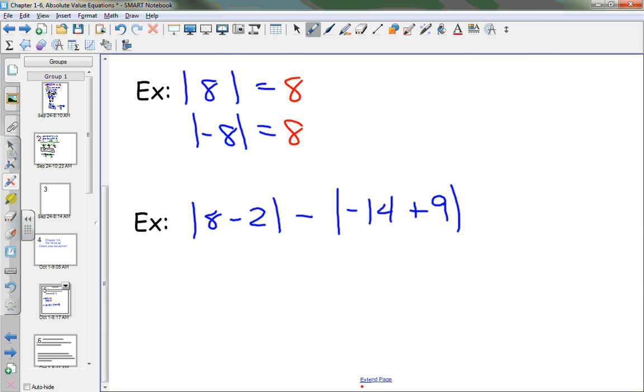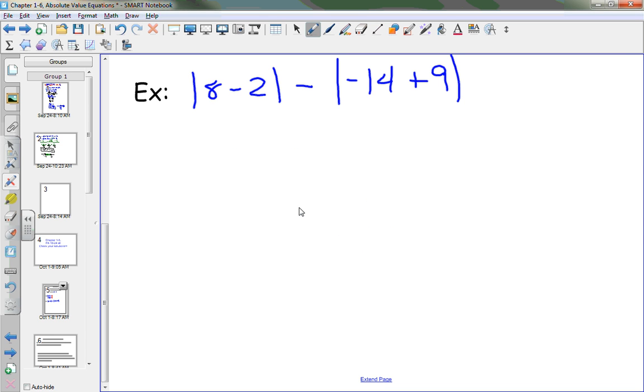quickly before we do anything else, I want to do this lovely little order of operations problem that involves absolute value. Whenever we do order of operations, which direction do we work? Left to right, and we need to pretend that those bars are parentheses, so let's work inside those bars first. What is 8 minus 2?